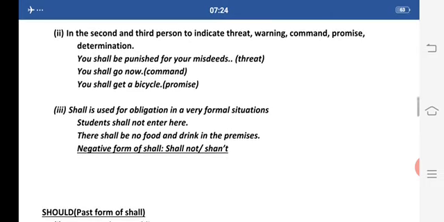Right? Now second, shall is also used for obligation in a very formal situation. Students shall not enter here. This is a very formal use of shall. There shall be no food and drink in the premises. Again, this is the use of shall in a very formal situation. Whenever we move out, we find this kind of notice boards in tourist places or in places where people often go. So the negative form of shall is shall not and shan't.